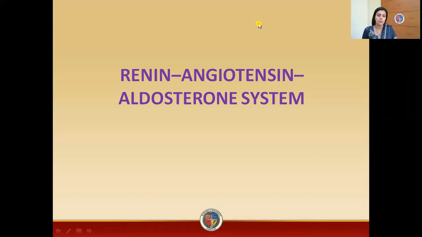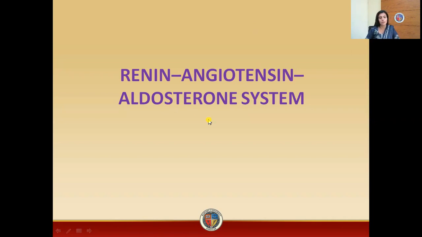So students, in this lecture, we are going to study how our kidneys can control blood pressure, how they affect our blood pressure. When we talk about kidneys, the most important discussion is about the renin, angiotensin, aldosterone system. This system is concerned with the kidneys. It is basically a system which affects your blood pressure, and it has three major components, that is renin, angiotensin, and aldosterone.